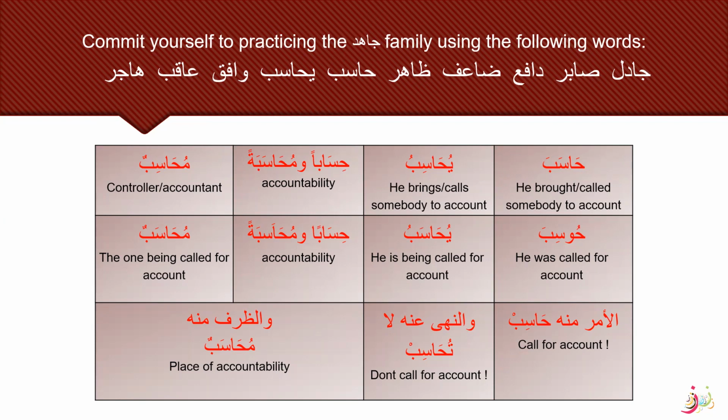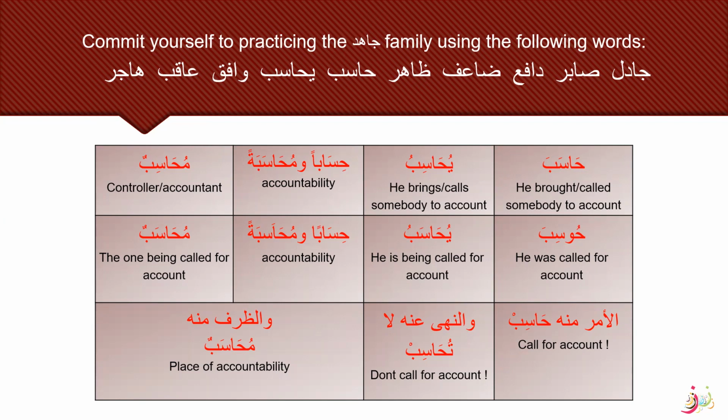One is done for you using the Jahada family. Hasaba yuhasibu hisaban wa muhasabatan. Muhasibun, husiba, yuhasabu, hisaban wa muhasabatan. محاسب الأمر بالمحاسب والنهي عنه لا تحاسب والظرف منه محاسب.